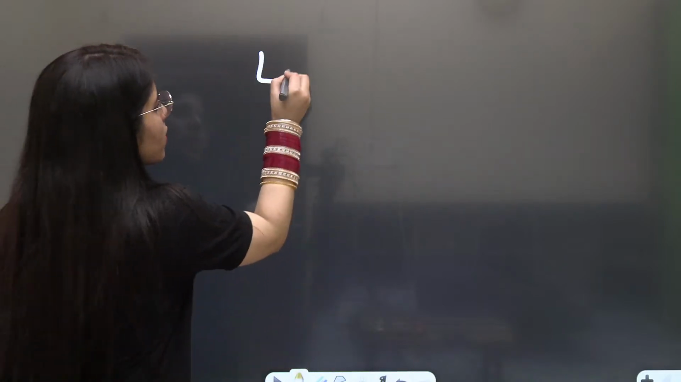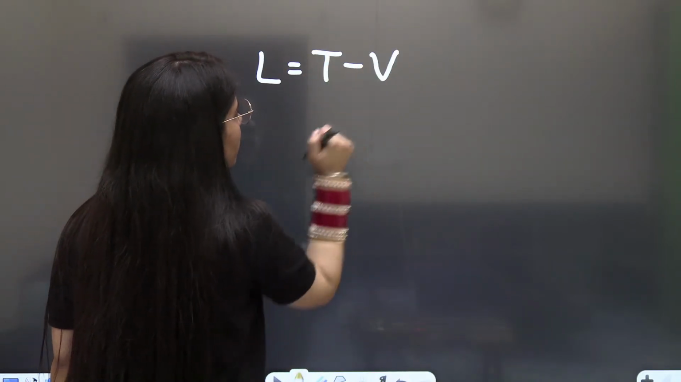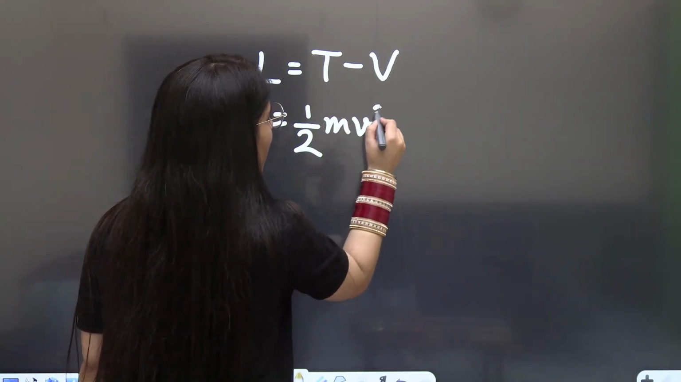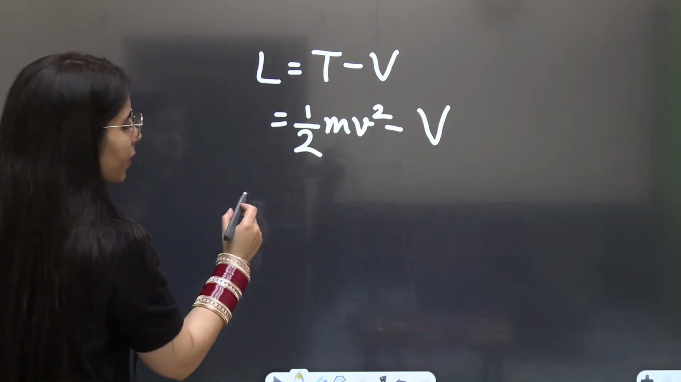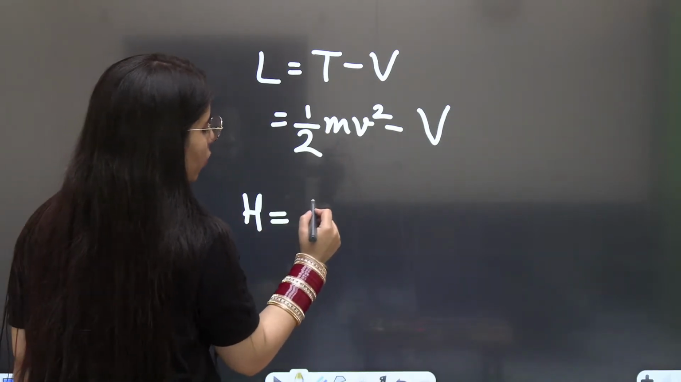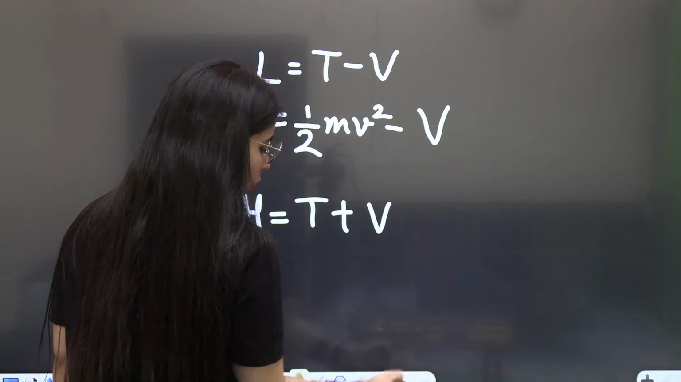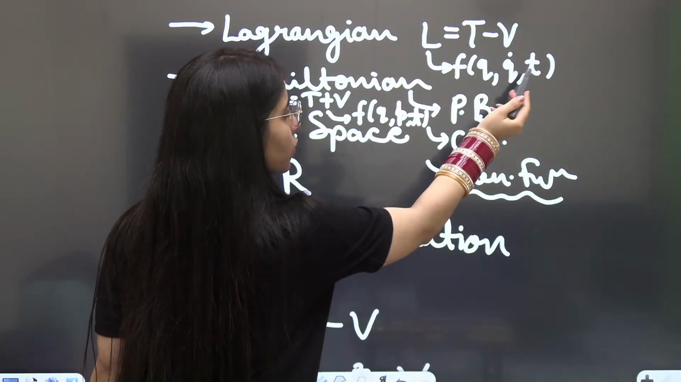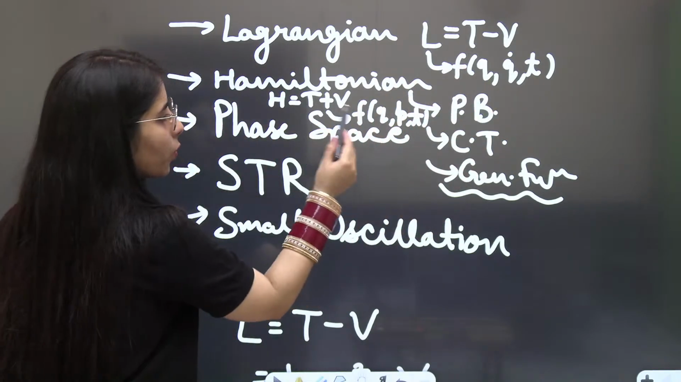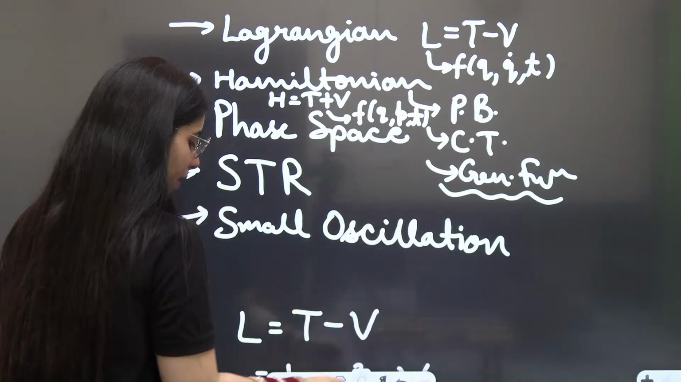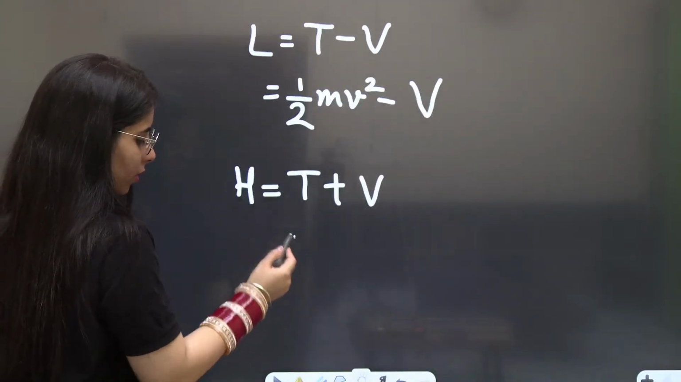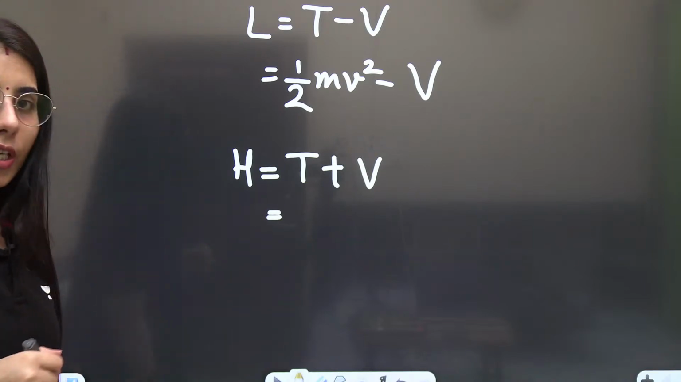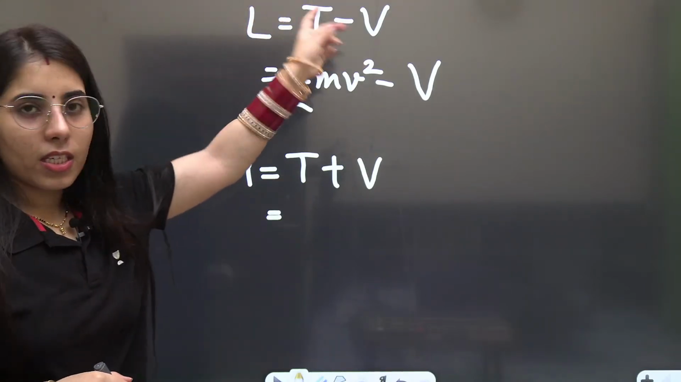You know, Lagrangian is simply kinetic energy minus potential energy. I have told you kinetic energy, in this case, we consider half mv square, and the potential energy, let's keep it this way. At the same time, Hamiltonian is kinetic energy plus potential energy. What have I told you? Lagrangian is a function of generalized coordinate, generalized velocity and time. Hamiltonian is a function of generalized coordinate, momentum and time. So Hamiltonian is kinetic energy plus potential energy, and Lagrangian is kinetic energy minus potential energy.